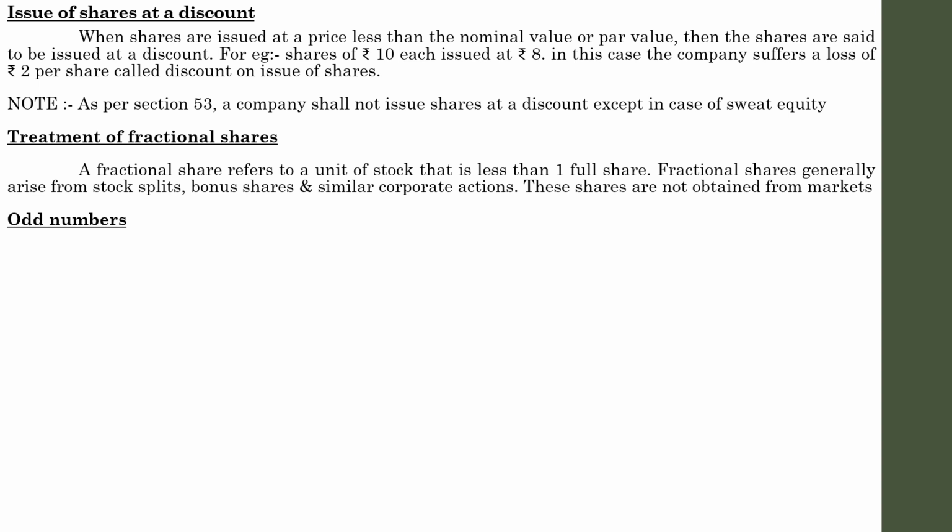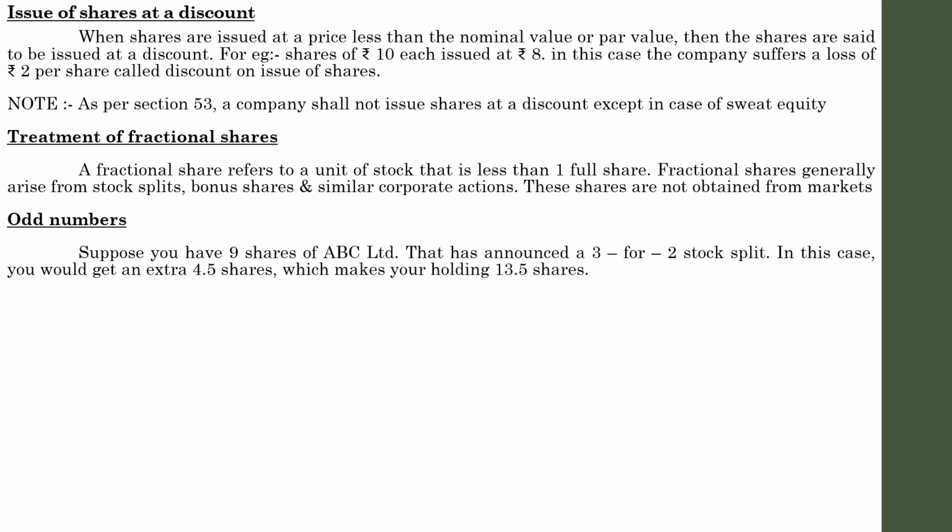When shares are in odd numbers, only then do fractions occur. When the number of shares held by a person is an odd number, that is the first situation in which fractions occur. For example, if a person holds 9 shares, the example I just mentioned in the case of a stock split, 9 shares of a certain limited, and the company announced a 3-for-2 stock split.